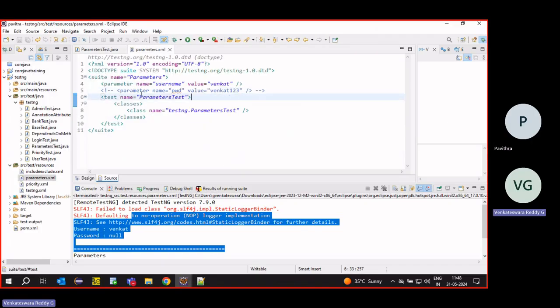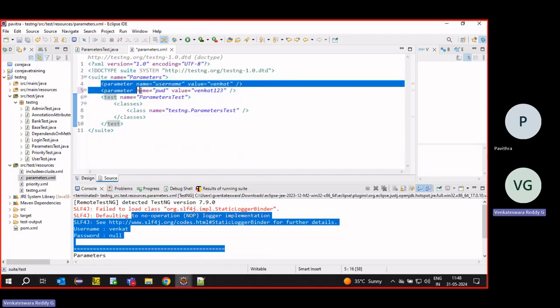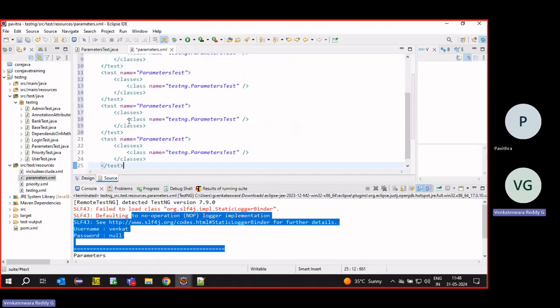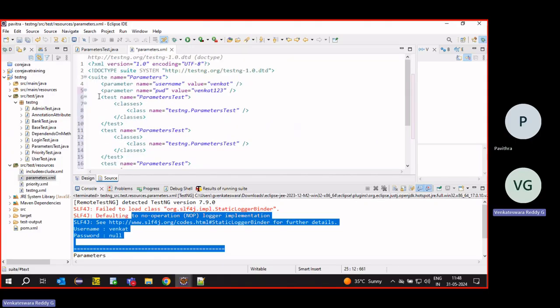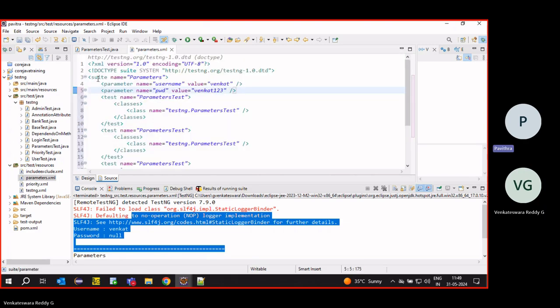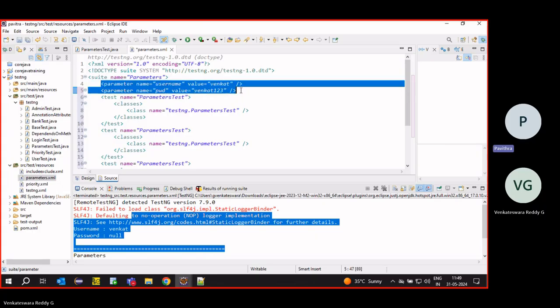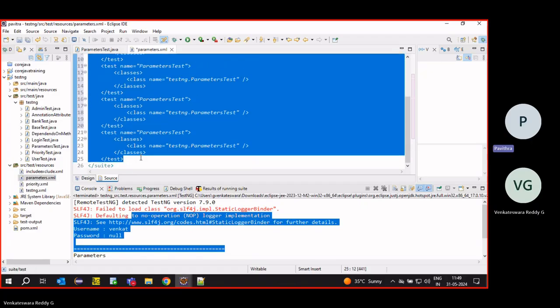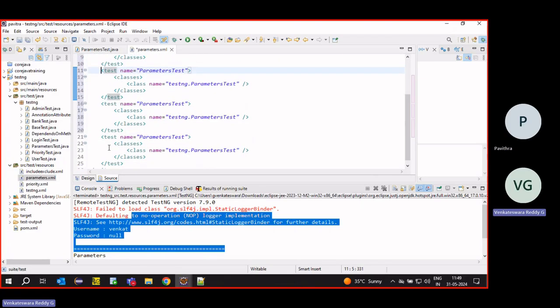Like this, we can use the parameters concept. This is a global parameter, which means it is visible to all the test tags. Suppose I have only one module; if you have a lot of modules, it will be visible to all the modules, because we have given it after the suite tag. So these are all global parameters, visible to all the test tags.